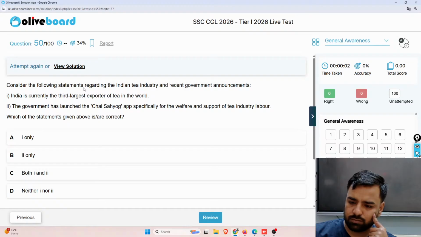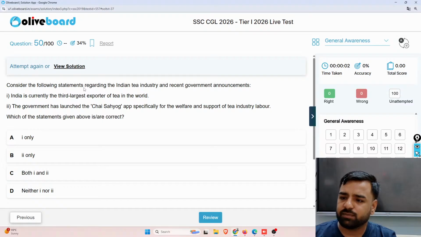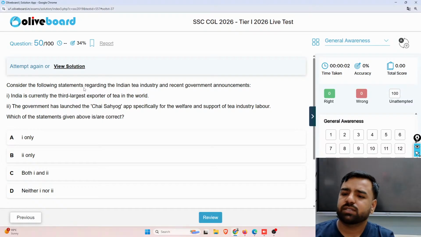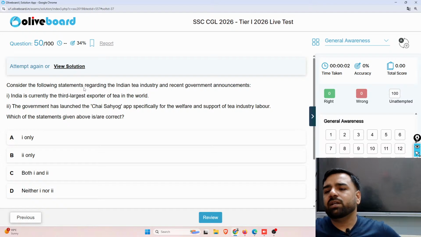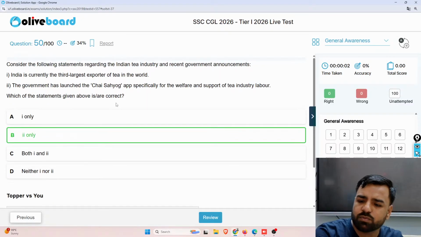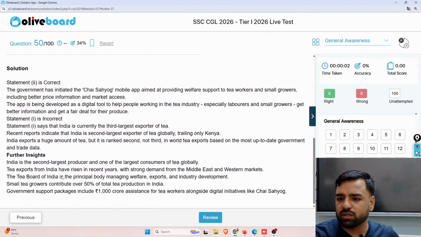So all the candidates who are present here, I want this answer from you people, and I guess you can answer, because for the GK part we must be aware of all these things. So guys, it is asked which of the following statements is correct, and as already told you, the first statement is wrong. The second statement is, the government has launched this Chai Sahyog app specifically for the welfare and support of tea industry labor. That's correct. So only option B would be the correct answer. That's what I told you.